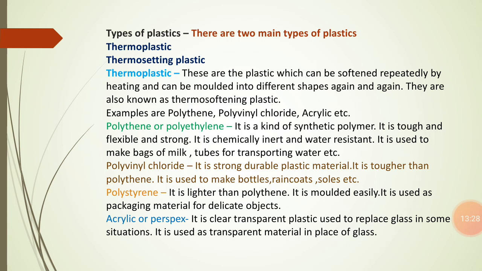Next type of thermoplastic is acrylic. Now we are going to know about acrylic. Acrylic is a polymer called polymethyl methacrylate, capital P, capital M, capital A, and it is also known by trade names such as Lucite and Perspex. It is a clear transparent plastic, and it is mainly used to replace glass in some situations.